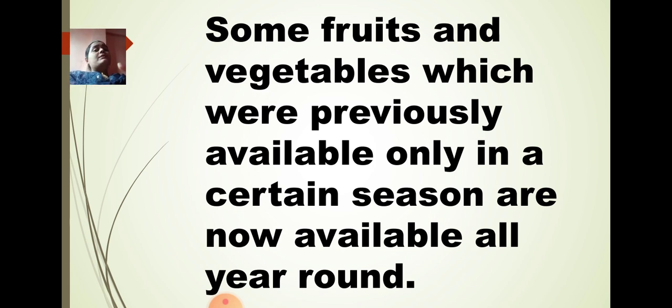Now some fruits and vegetables, a very important point here, were previously available only in certain seasons. Previously means some few years back, when you would not get watermelons in rainy and winter season. This is now made possible: you can get watermelon in summer, in winter, and in rainy season also, throughout the year because of certain facilities. So certain seasonal fruits are now available all year round. Is that clear? And I hope you have understood today's video.